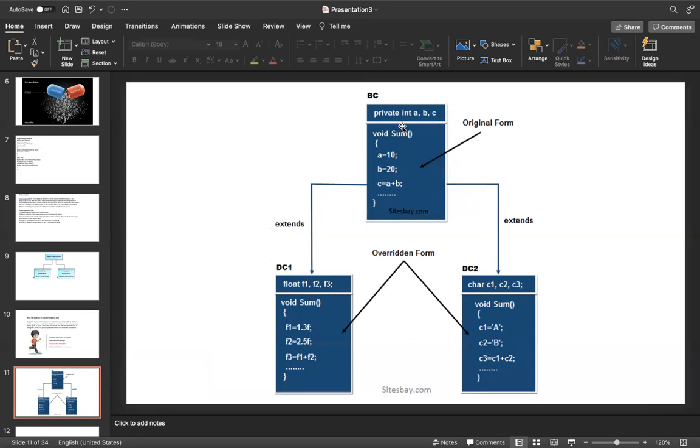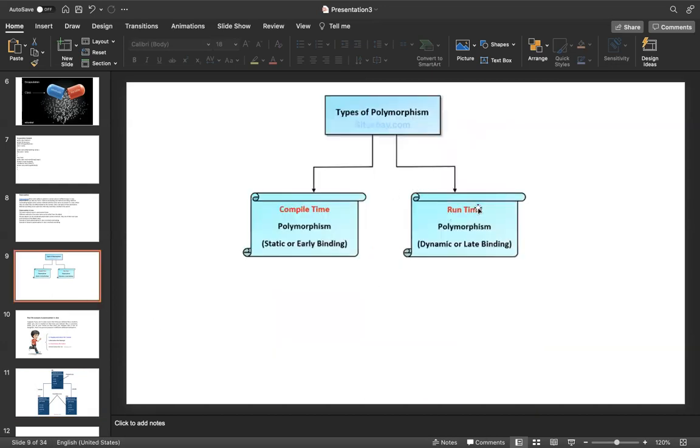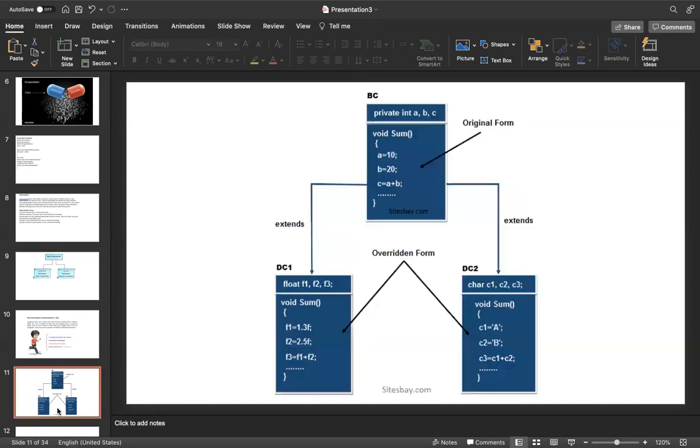This is the overriding concept, or runtime polymorphism, dynamic or late binding. Here, BC is a parent class.